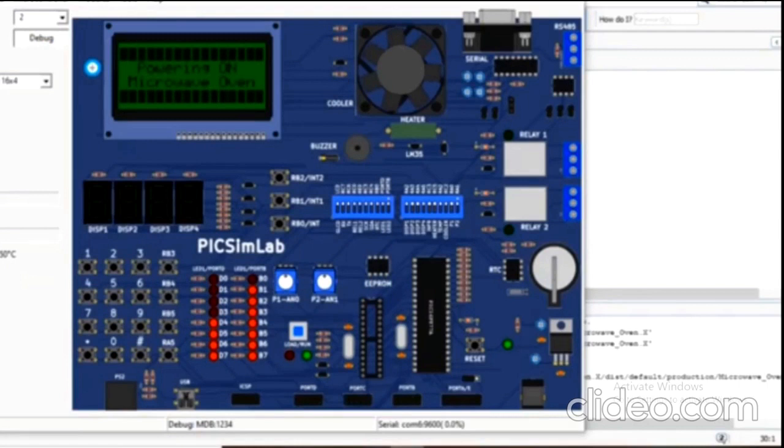Here the fan is shown as we switch on any mode. Here four modes are displayed. As soon as we switch on any mode, the cooler or the fan will run. We can choose any button and it will display the output. The buzzer is here, that's why it's not working. We will press the buzzer and it will start working.